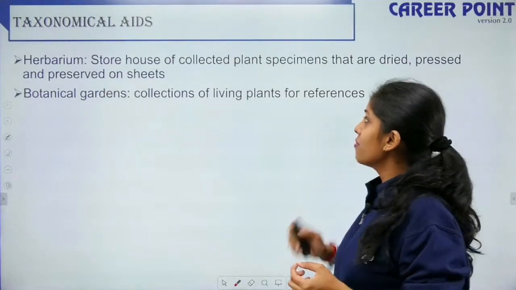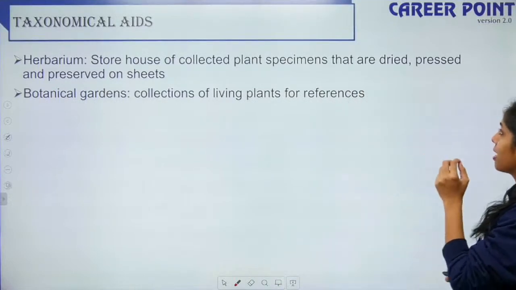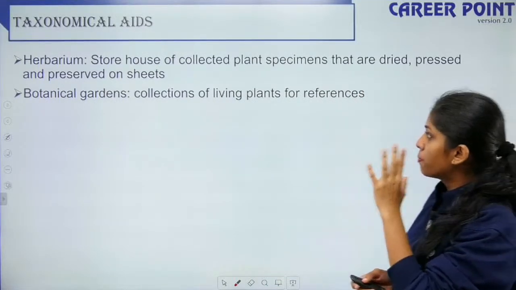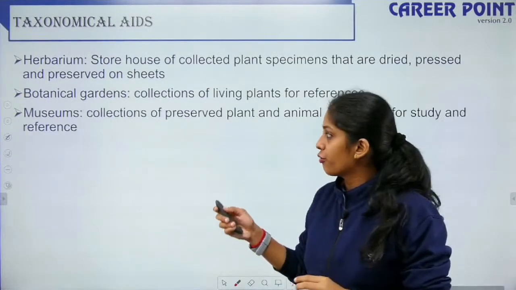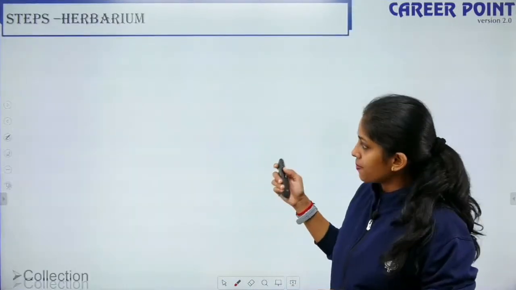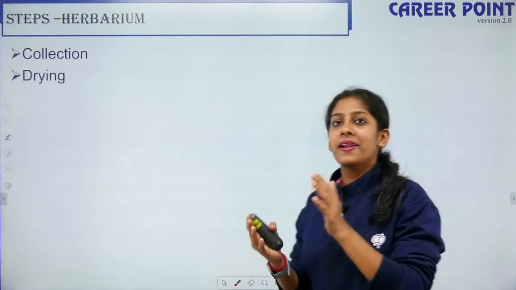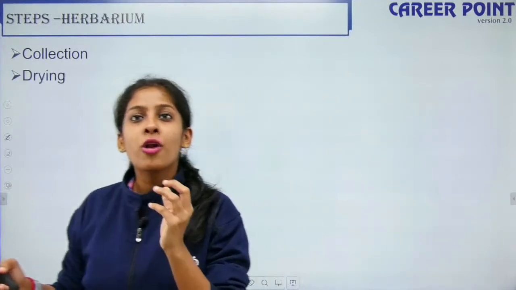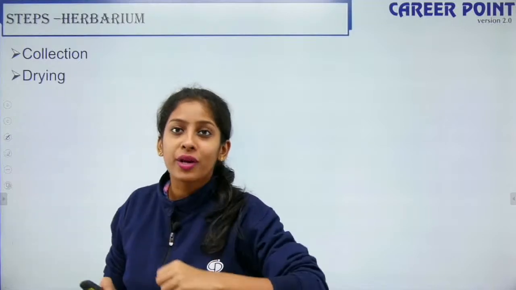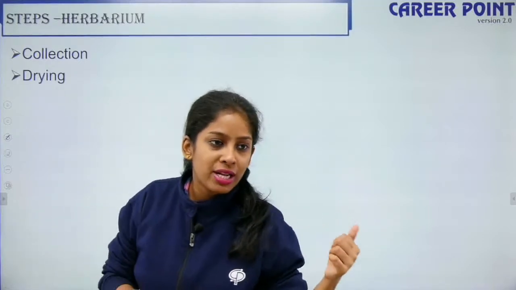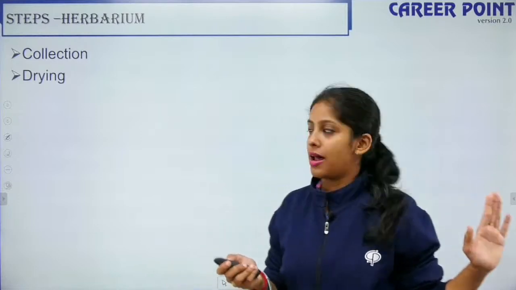A herbarium is a storehouse of collected plant specimens that are dried and preserved on sheets. Do I have the steps? Yes. First I collect the plant. Once I collect the plant, I dry it, because the more moist it is, the more insects it will attract. So I have to evaporate the water. So I dry the plant, right?